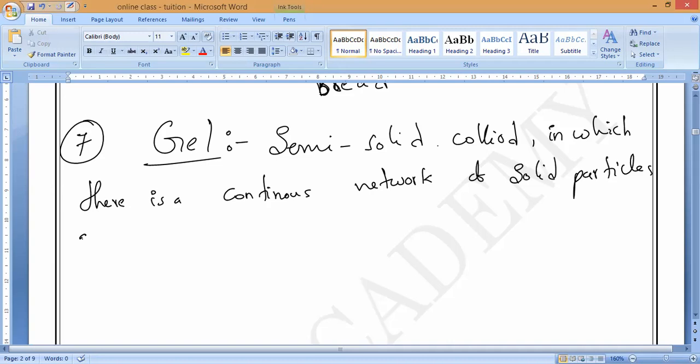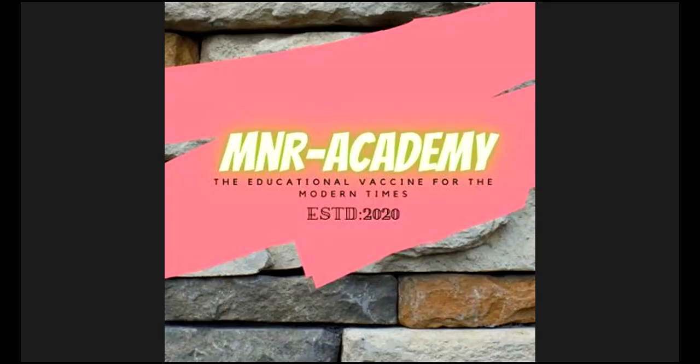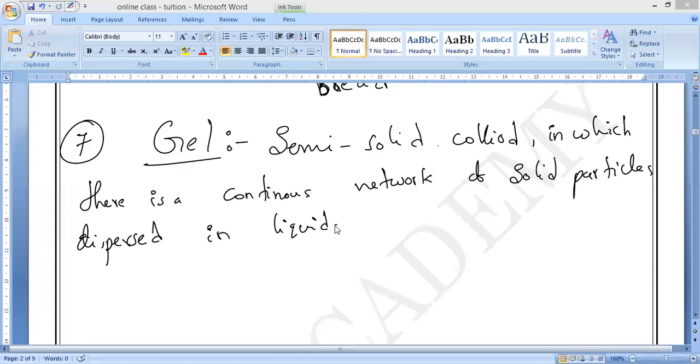Shruti, are you understanding? Solid particles dispersed in what? Liquid. That is what we should call a gel. Gel, sir, gel. That is the example.